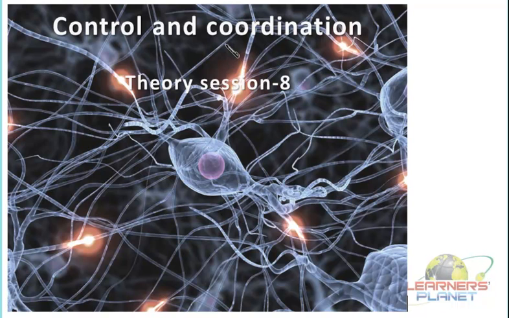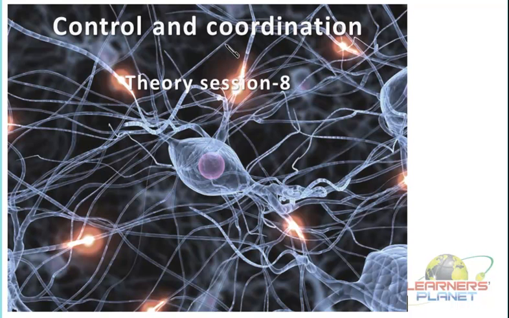Now in the higher organisms, the process of control and coordination occurs by the system known as the nervous system. And in the previous parts, we had already completed this particular system. The nervous system is basically comprised of what? It is comprised of the brain, spinal cord and the nerves. And all these together convey messages from one part of the body to another part of the body, and then a command is given and the response is actually shown by a living organism to any particular change.